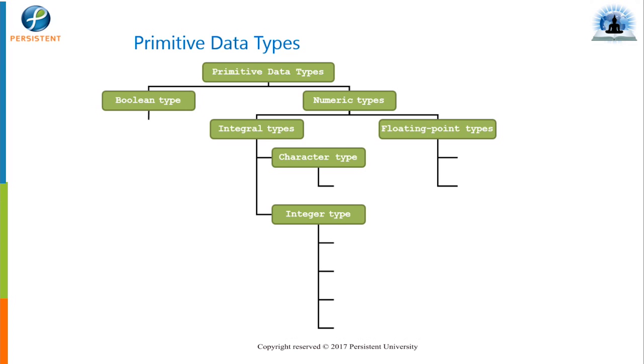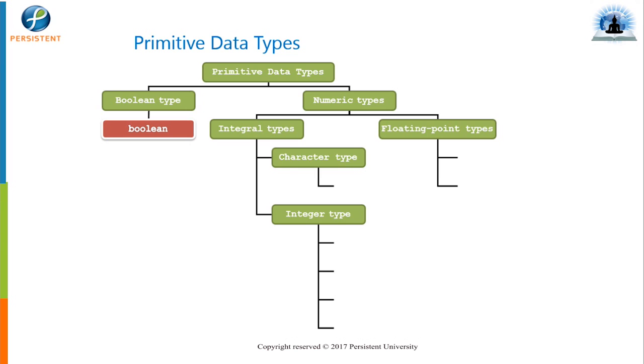If you see, these data types are mainly divided into two parts, that is boolean type and numeric type. Boolean type is boolean, and numeric is again divided into two parts, that is integral, which comes in digits, that is 2 3 4 5. Yes, it has some range. And the second type is floating point.